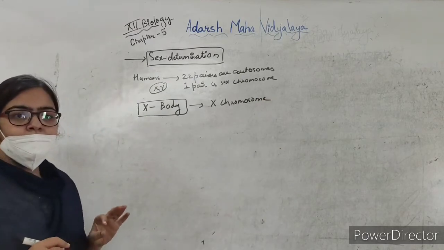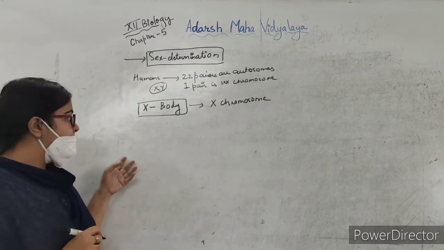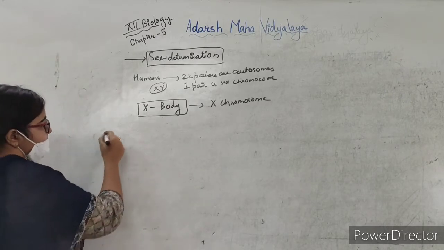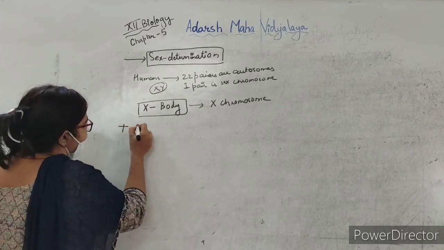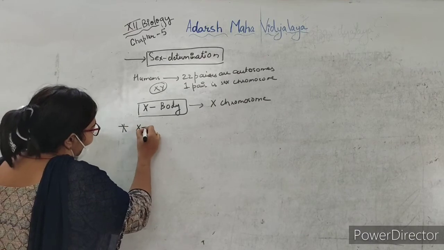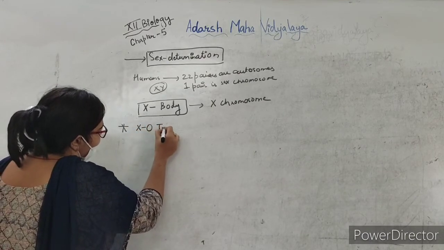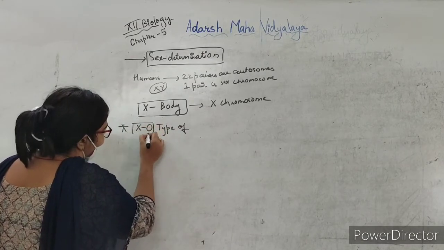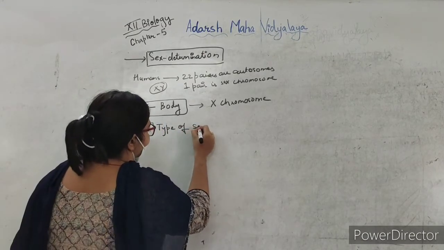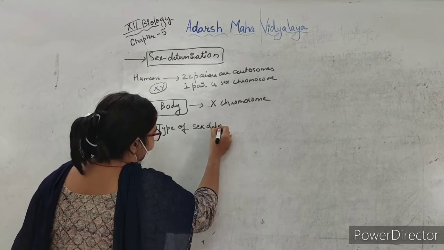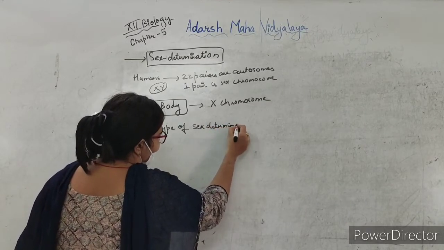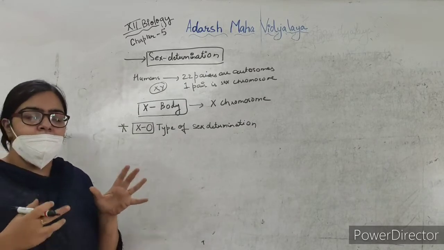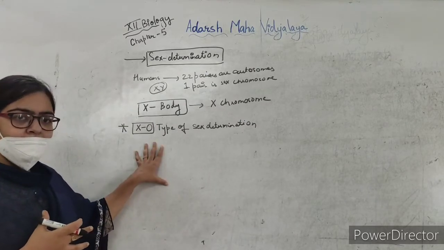Okay, so we'll start with sex determination in insects, a large group of insects, that is XO type of sex determination. Now here it was observed in a large number of insects.